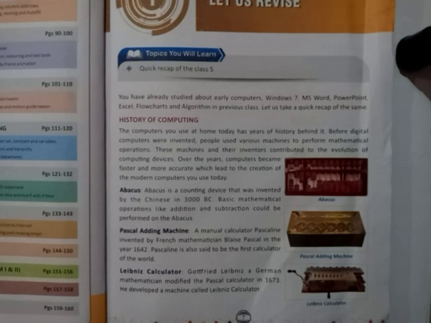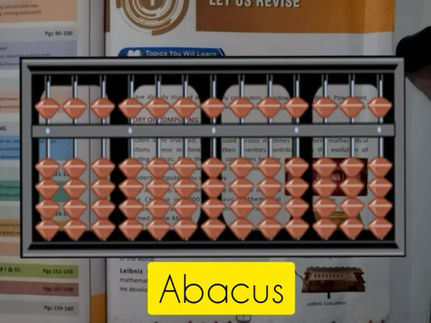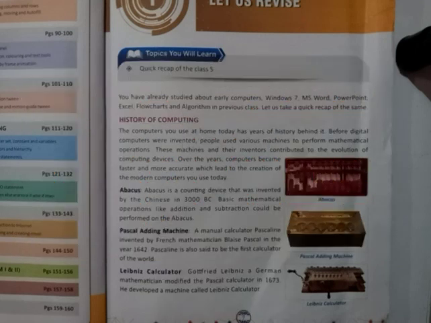Now we are discussing the abacus. The abacus is a counting device that was invented by the Chinese in 3000 BC. It consists of a wooden frame along with beads. It helps to do basic mathematical operations; addition and subtraction could be performed on the abacus.